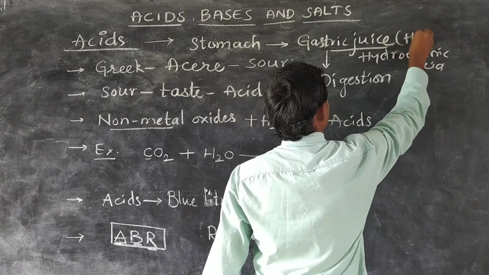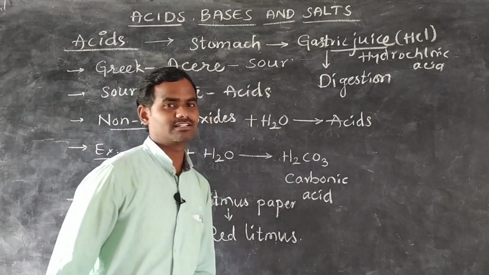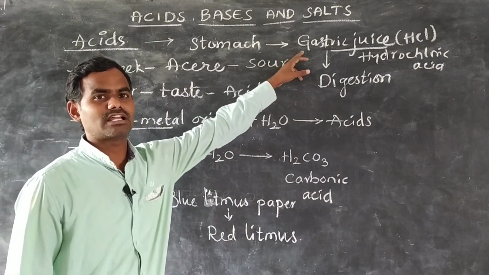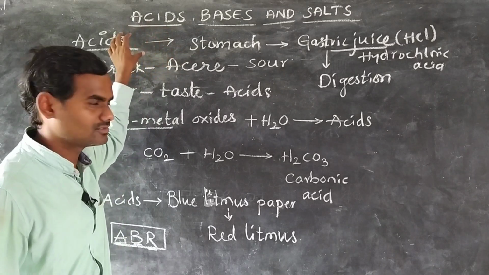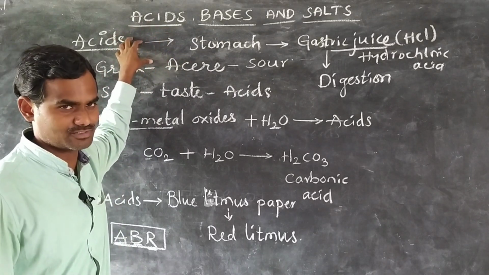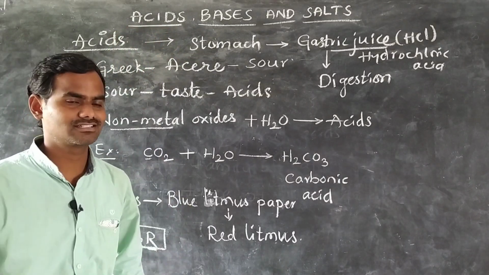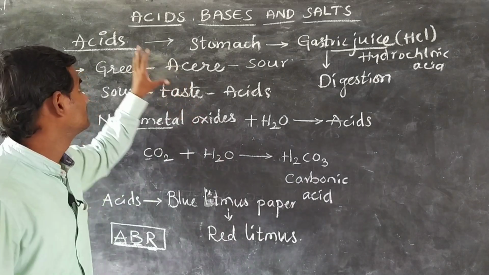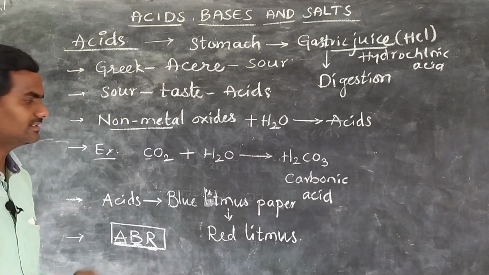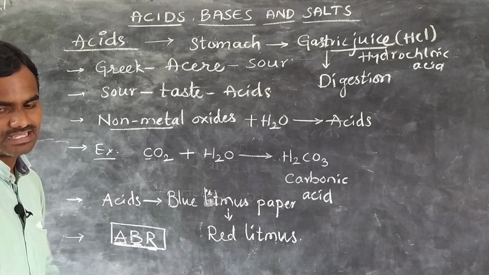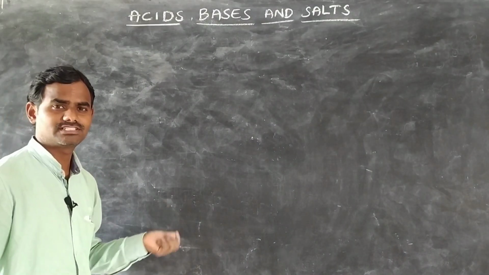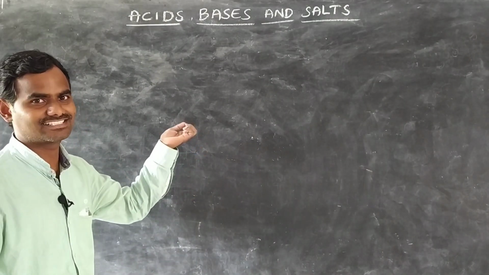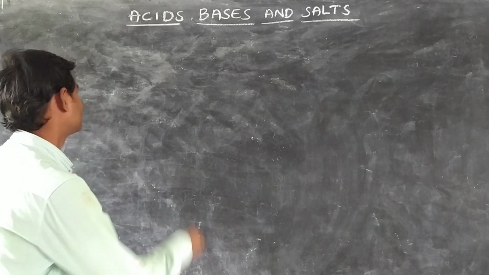HCl. This is the acid which is present in our gastric juice and which is useful for the process of digestion in our stomach. Without acid we cannot digest the food material. So this is the introduction about acids.